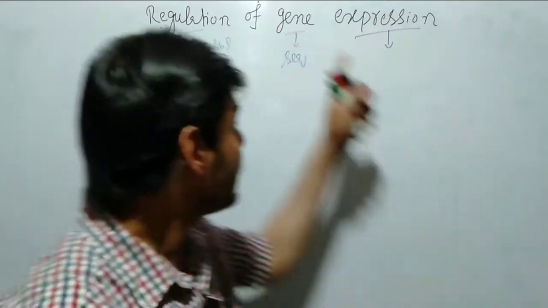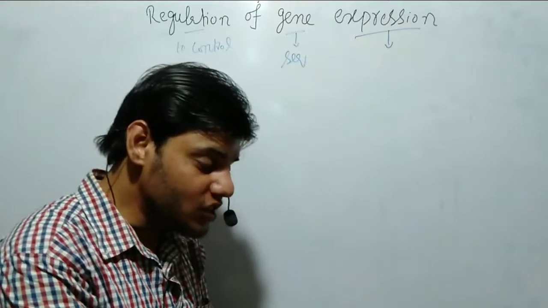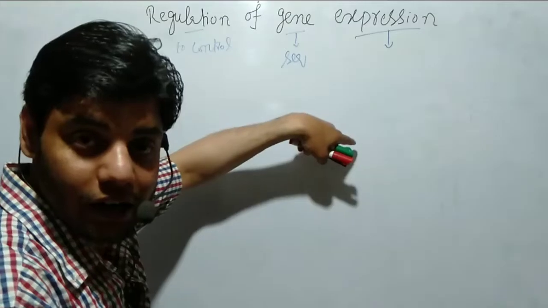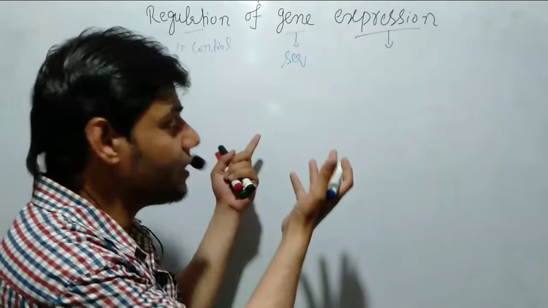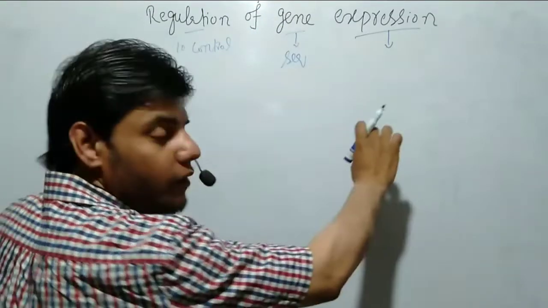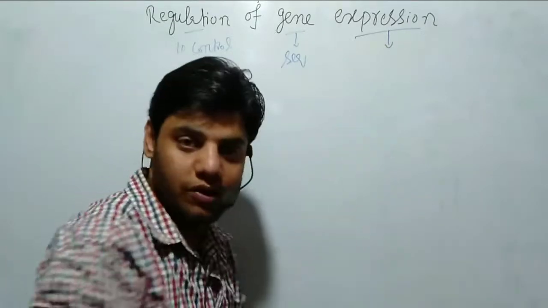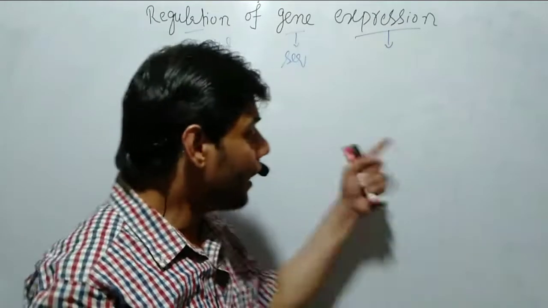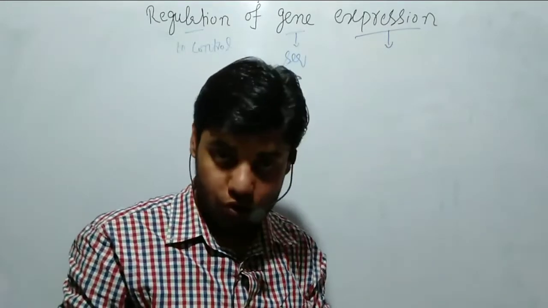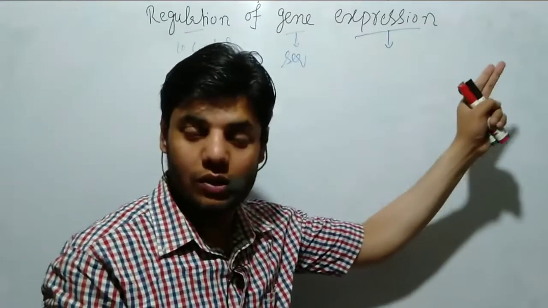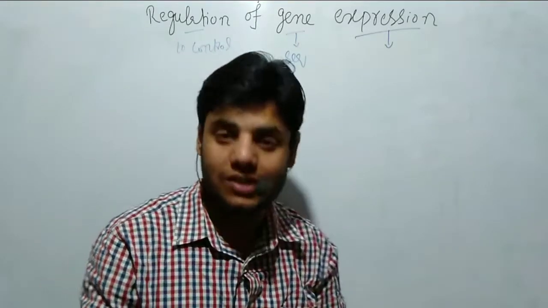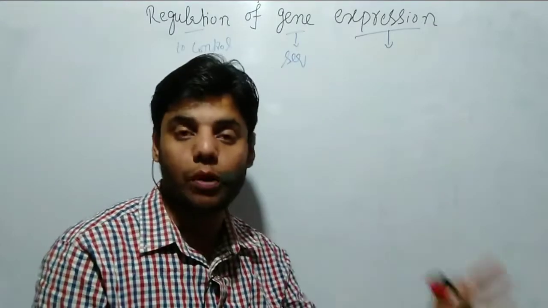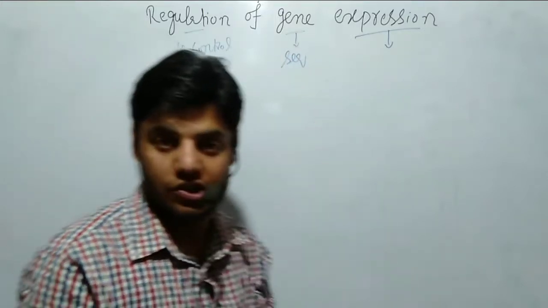Gene expression means that the gene is ready for functioning. We have a DNA, and inside the DNA we have genes. The genes are transcribed and we get the RNA, and from the RNA we get the protein. This is called gene expression. Whenever the genes perform their function, whenever the central dogma process occurs, we call that gene expression.